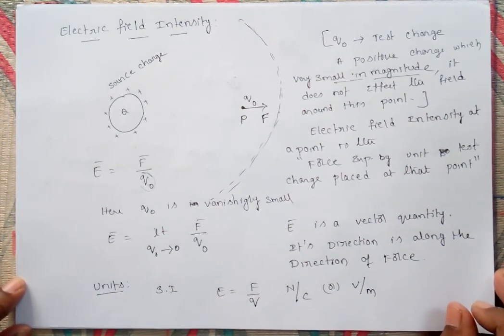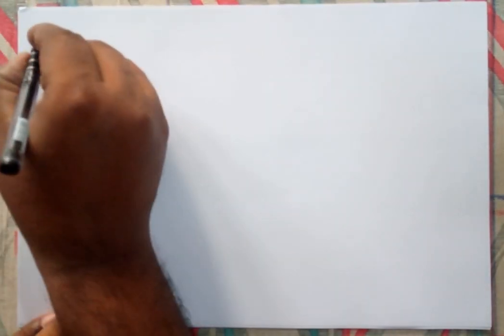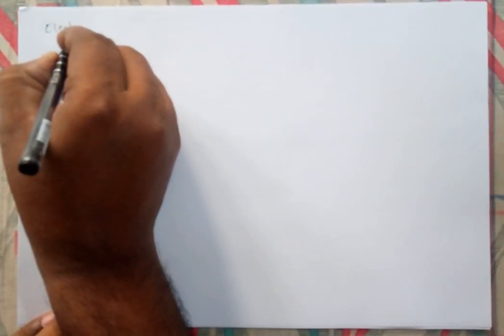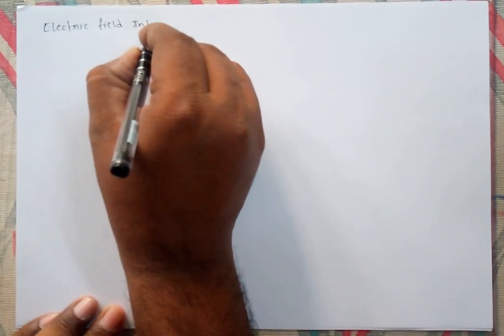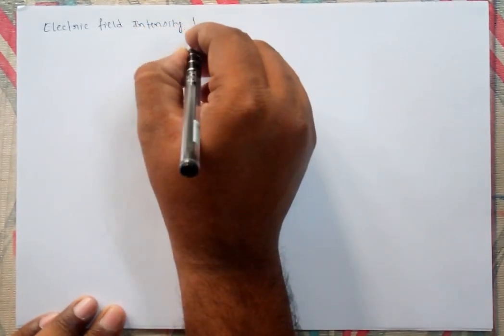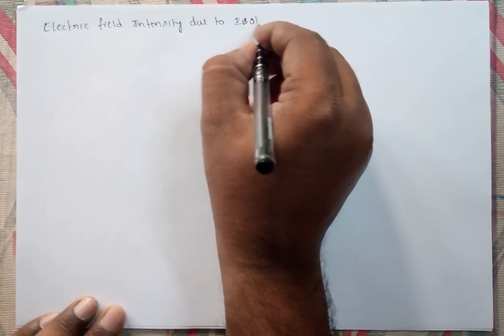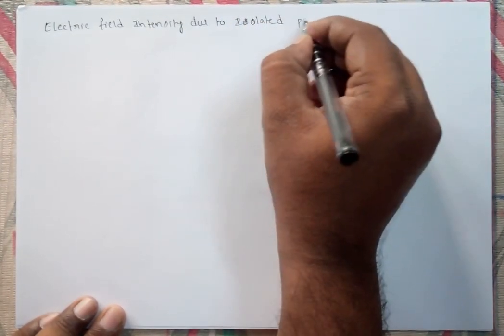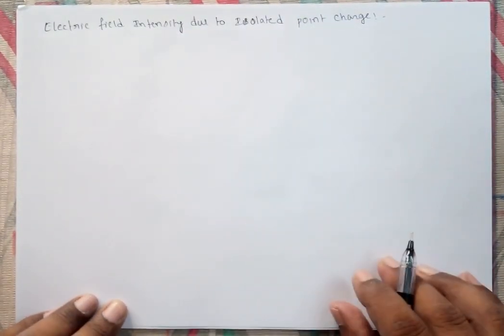Now we are going to discuss the electric field intensity due to an isolated point charge. So the expression for electric field intensity due to an isolated point charge.